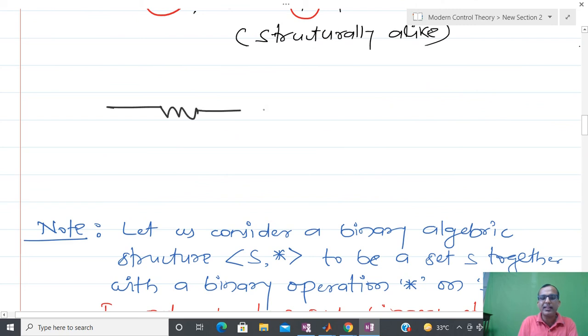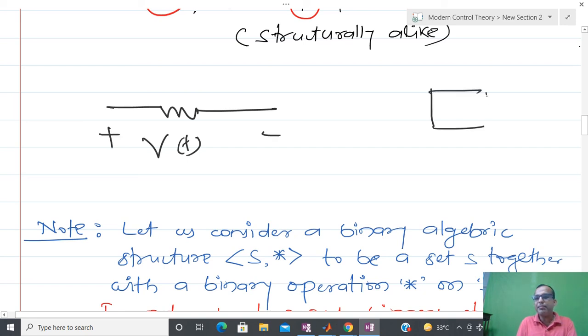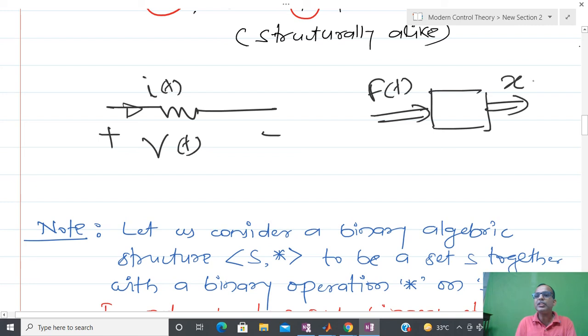You have a resistor, and you apply a voltage across this resistor. I have a mass, and in place of voltage I apply some kind of force. So here current comes into picture, and here position or velocity, or you can say some kind of acceleration, because I am talking about an algebraic equation.